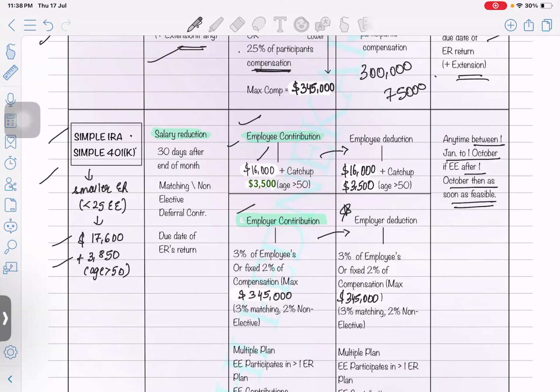So employees are allowed to make a contribution of up to $16,000, plus they are also allowed an extra contribution of $3,500 if their age is more than 50. It should be more than 50. Exactly 50 years of age will not work, it should be 51 or more. Then they'll get an extra catch-up contribution of $3,500. So, for example, if an employee is working for an employer, that employee can make an out-of-pocket contribution of $16,000 in a SIMPLE IRA or SIMPLE 401k.